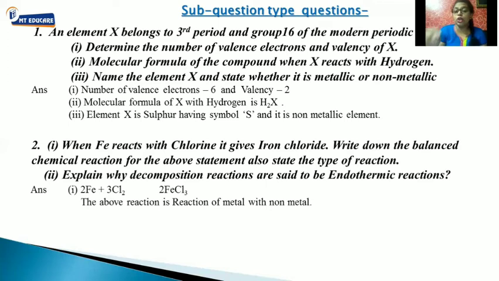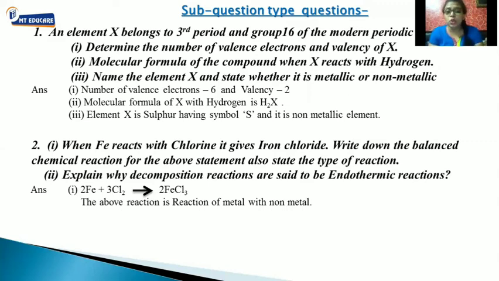Fe is iron, reacts with chlorine, that is Fe plus Cl2, will give us iron chloride, that is FeCl3, ferric chloride. Because Fe valency 3, chlorine valency 1, crisscross, Fe1Cl3, that is FeCl3.